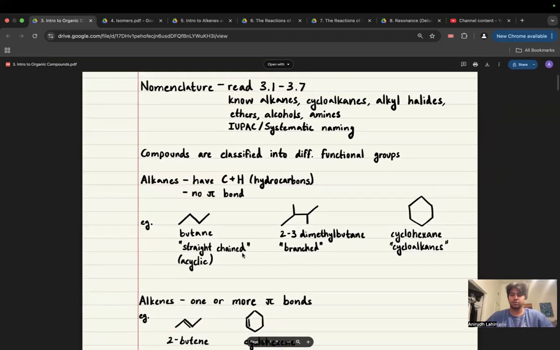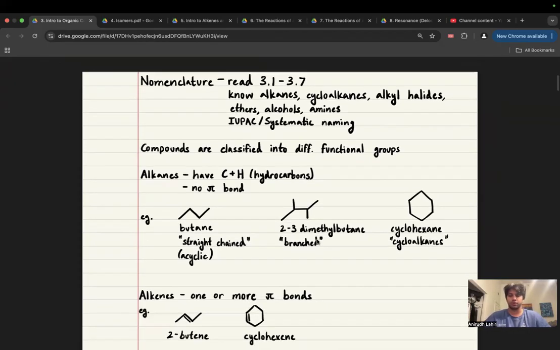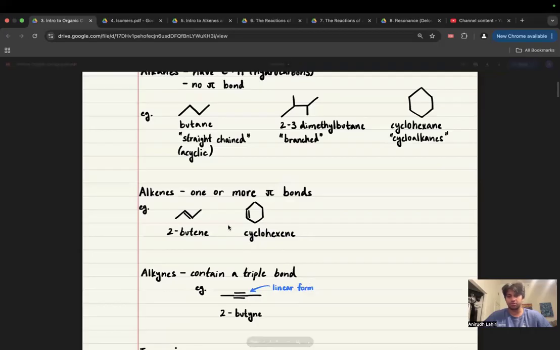Again, these are just some examples. What I'm going to cover in this video in the space of nomenclature is by no means exhaustive, and I really need you guys to read the textbook for this one. I'm not a huge fan of nomenclature. There's not really much to teach here. It's all just memorized. It's all rules.